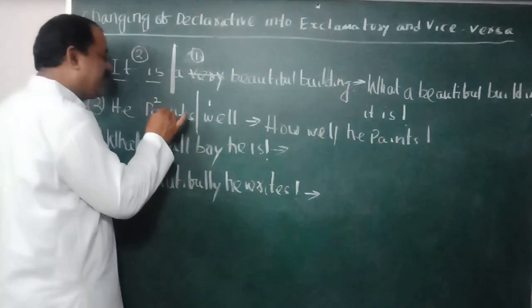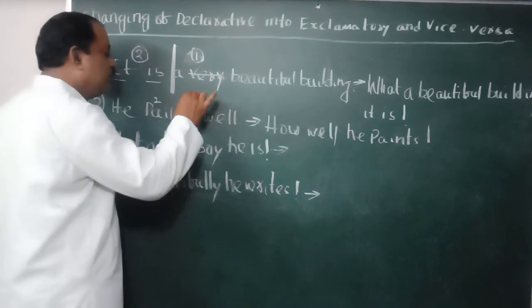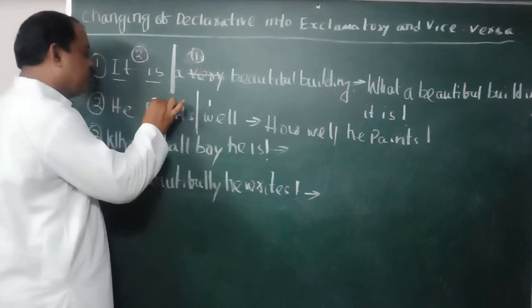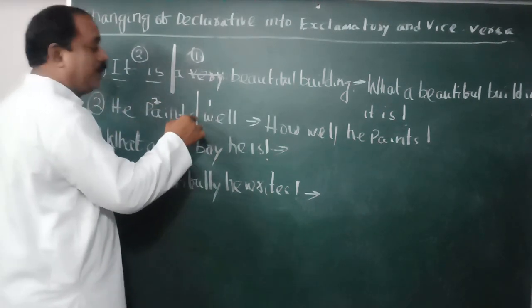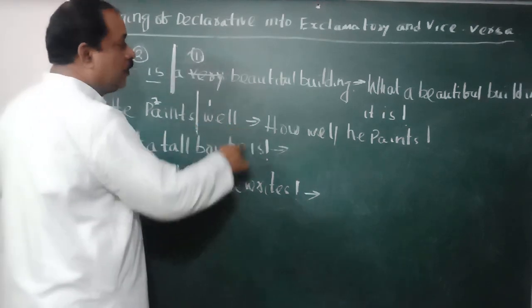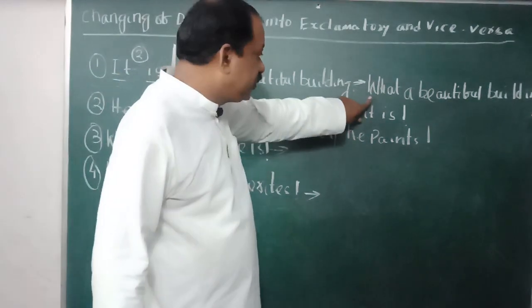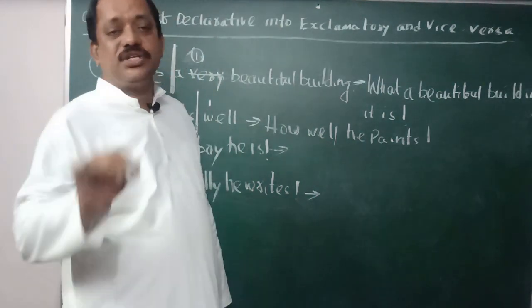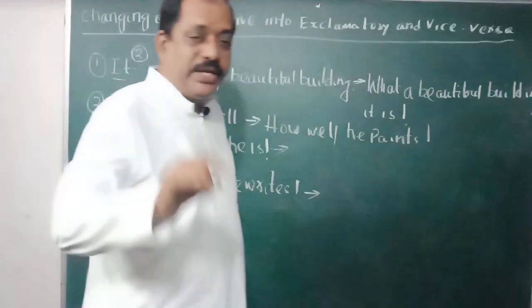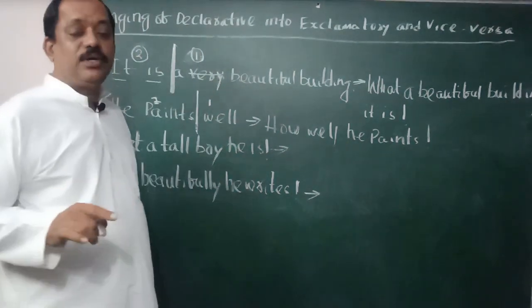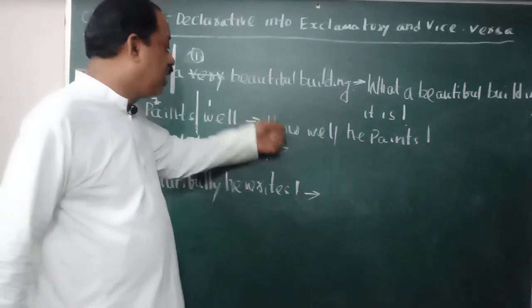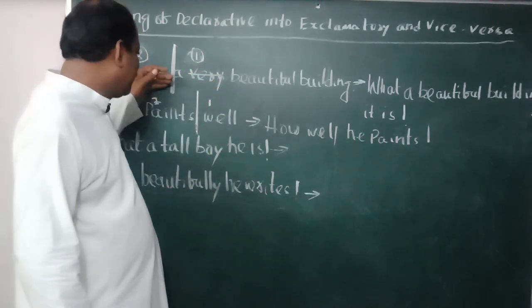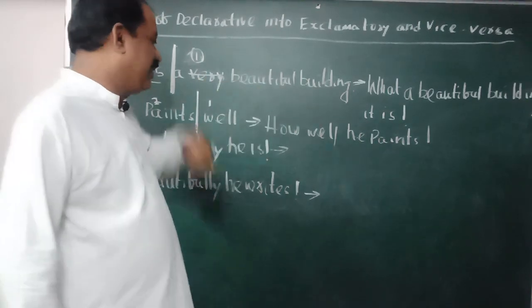Students, see how easy. Identify the subject and verb. Give a mark here. The first part is 1, the second part is 2. As this is telling about the quality of a person or a thing, how. If it is telling about a person or a thing, what. Remember, if the declarative sentence tells about a person or a thing, you have to use what. If the declarative sentence tells about the quality of a person or thing, you have to use how. In this way, you can change all the declarative into exclamatory.